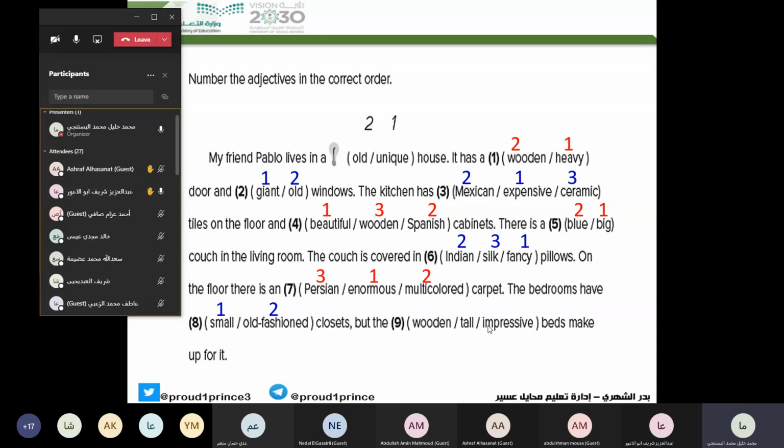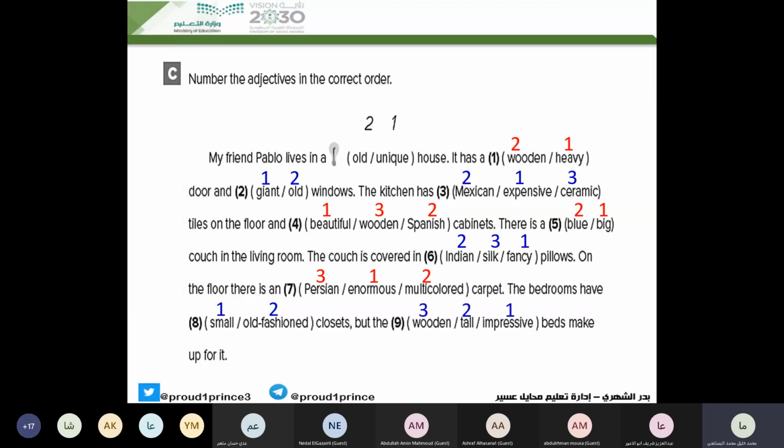Adjective. Let us say it represents opinion. Then tall, size, then the material. Good. Okay, try to do it quickly. You can take a screenshot.